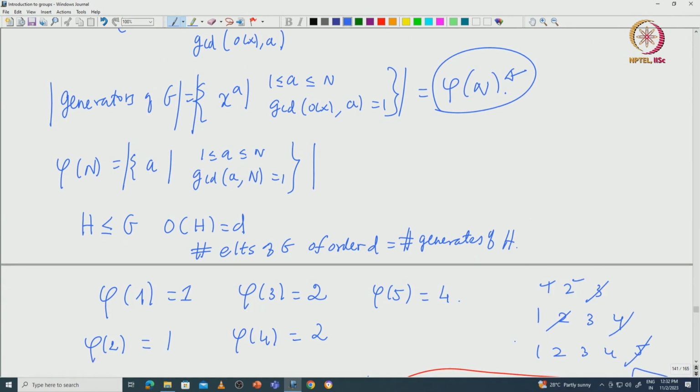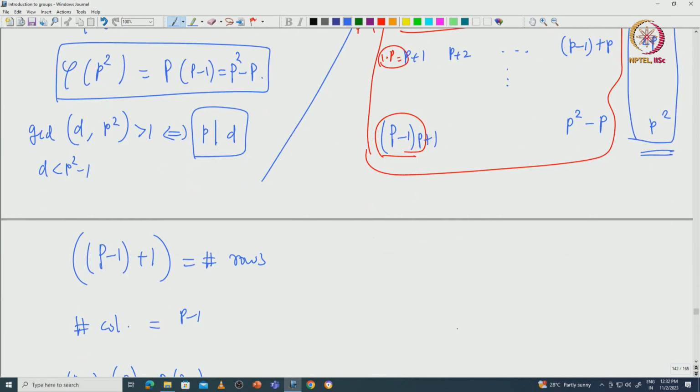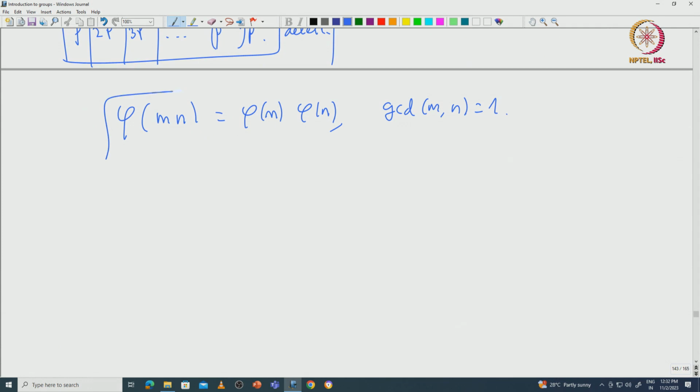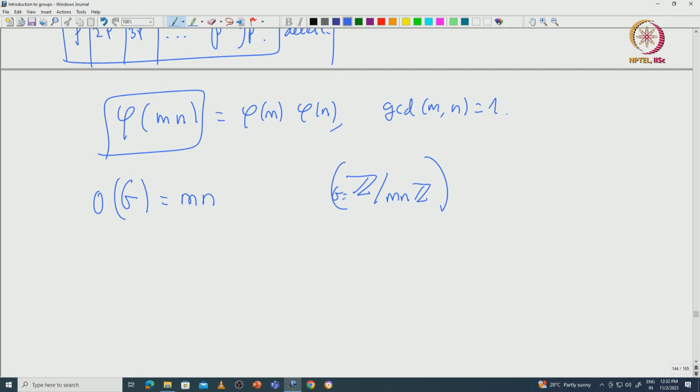Now, this somewhat helps us understand what will happen to phi of mn. Phi of mn definitely counts the number of generators of the group that has order mn. So, start with a group which has order mn, for example Z modulo mn Z. This is your G. The number of generators of G is equal to phi of mn, that is very clear.